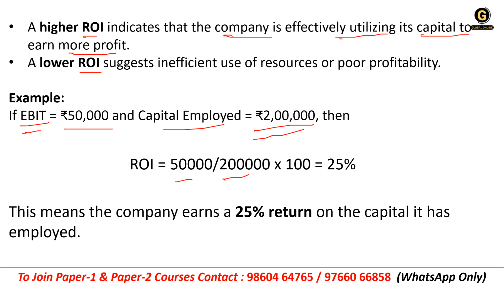50,000 divided by 2 lakh into 100, that will be 25%. That means the company earns 25% return on the capital it has employed. Correct? So that is how we calculate the return on investment.